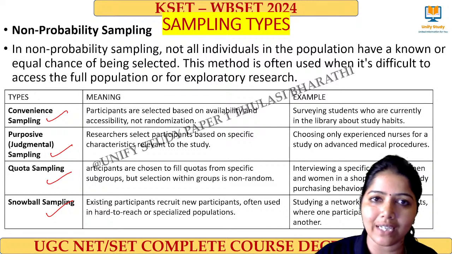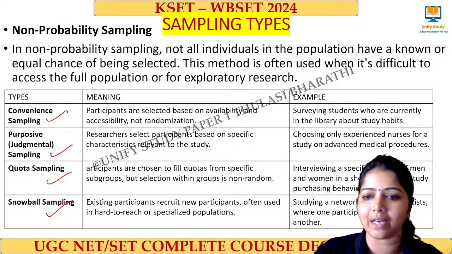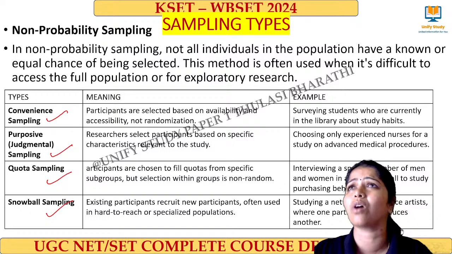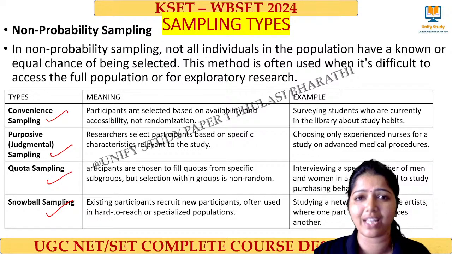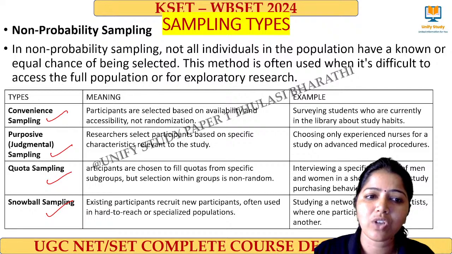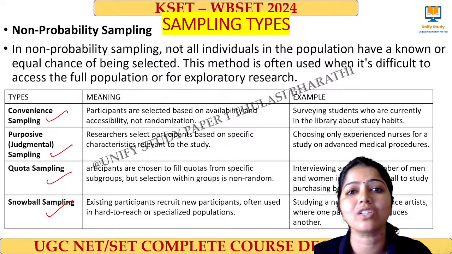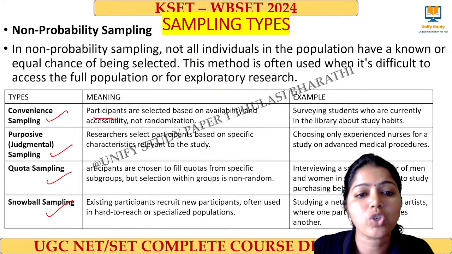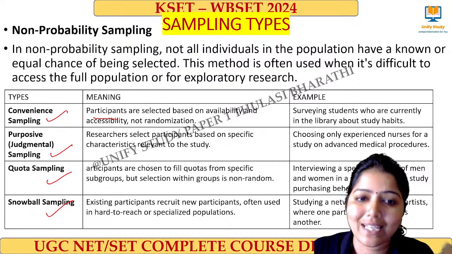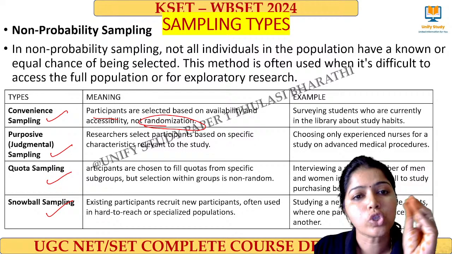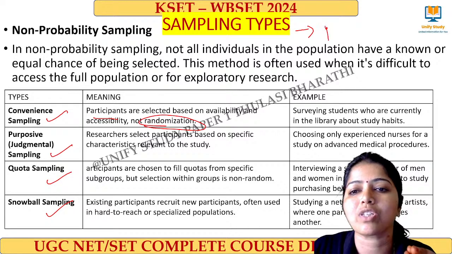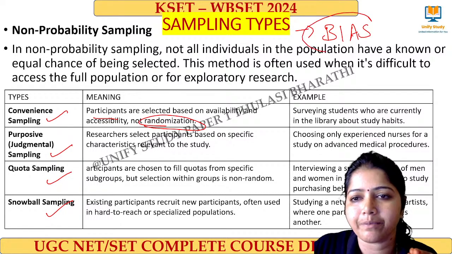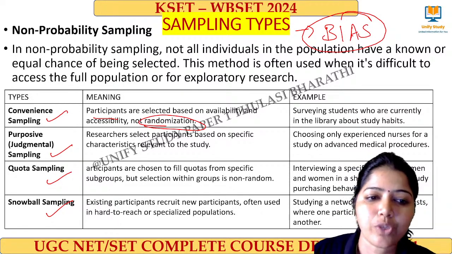Convenience means what? Literal meaning, based on my convenience I select people, and that is called convenience sampling. So the participants are selected based on availability and accessibility, not randomization. So definitely here there will be a possibility of bias. Bias will be there.